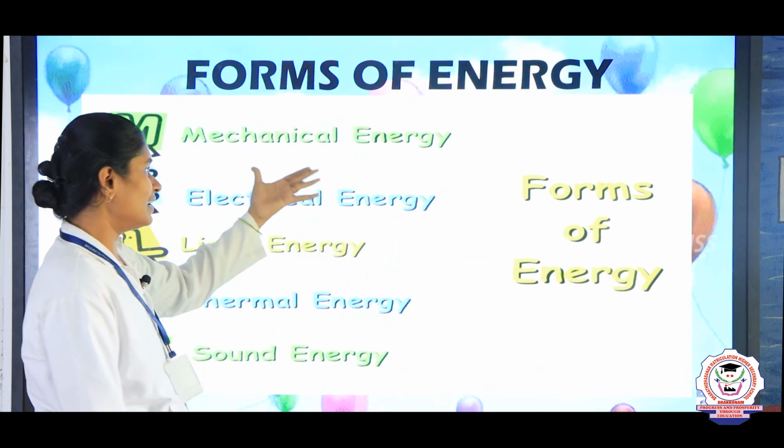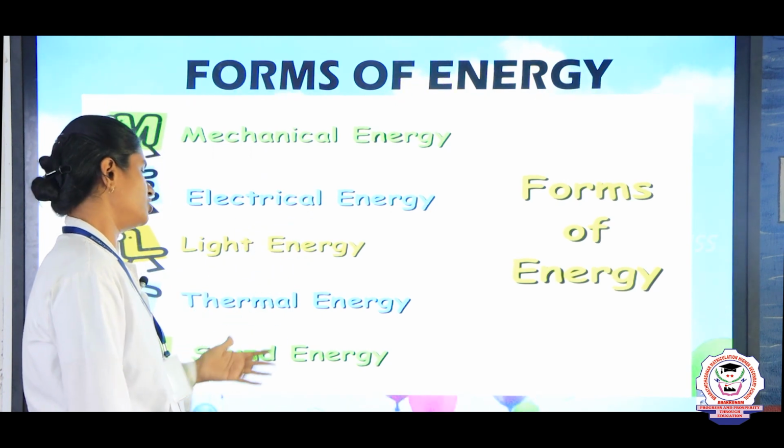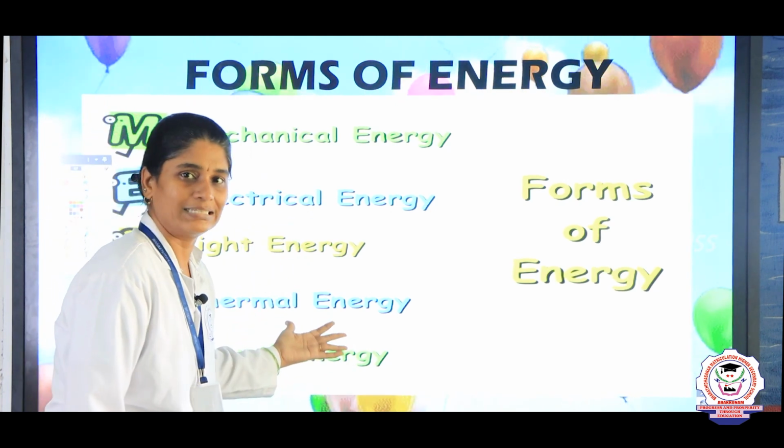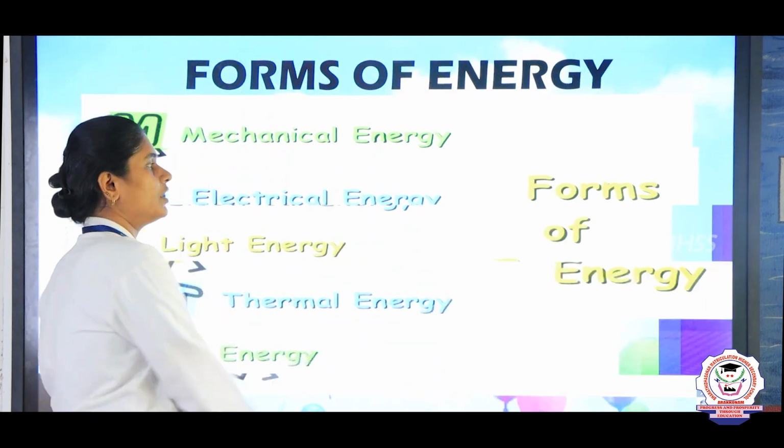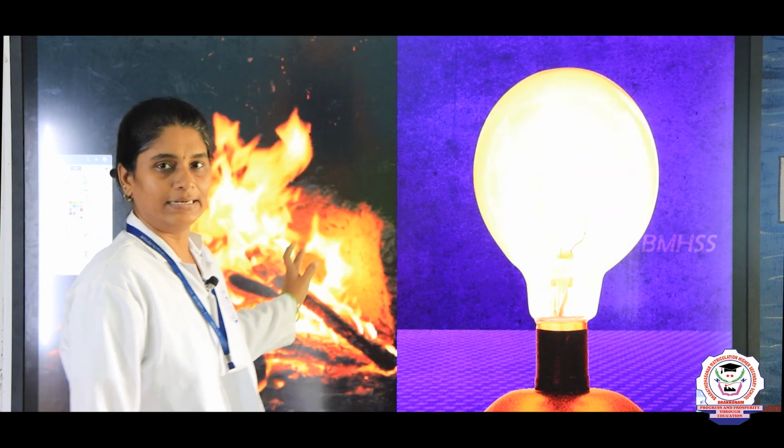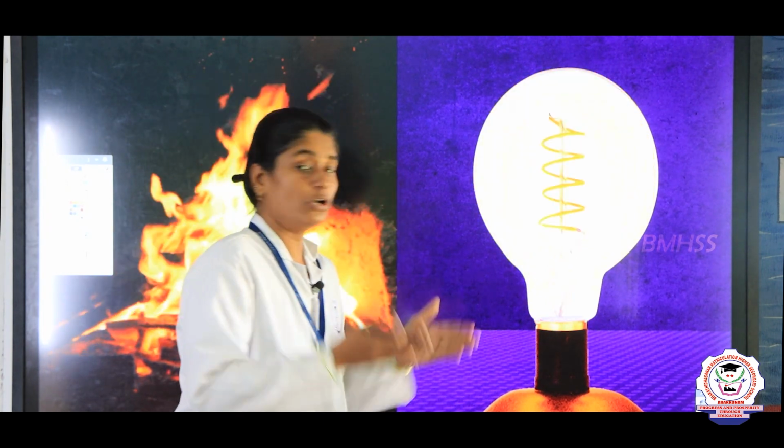We can see mechanical energy, electrical energy, light energy, heat energy, which is also called thermal energy, and sound energy. These are all the forms of energy. First we are going to see heat energy. With the help of heat energy, heat is produced, and we can use fuels, for example coal, petrol, and kerosene, to generate heat. Because of the sun's heat, we can dry out clothes.